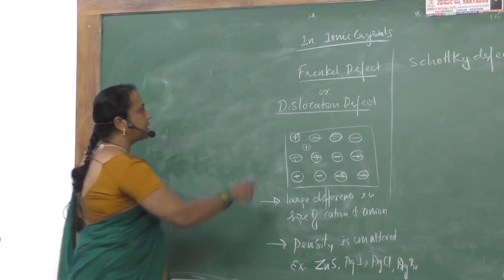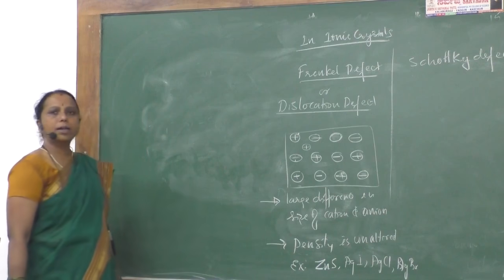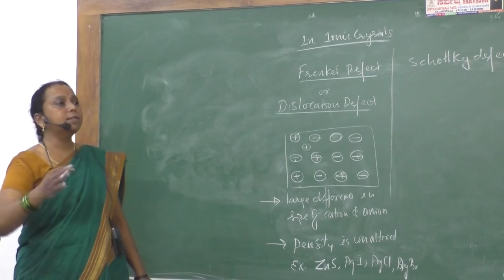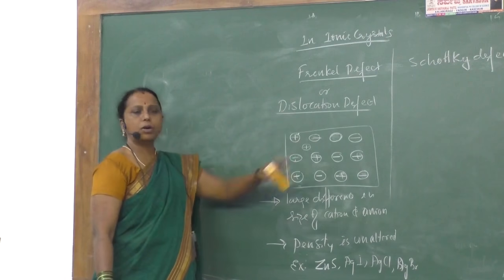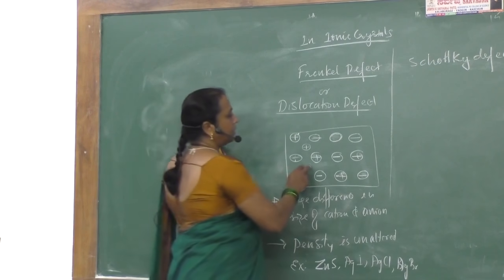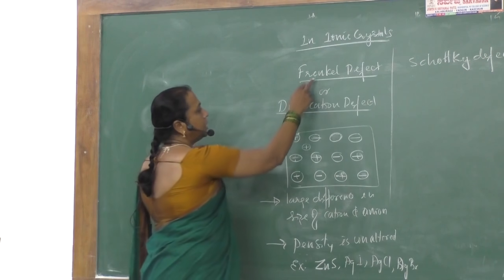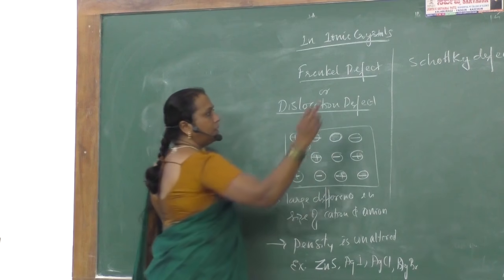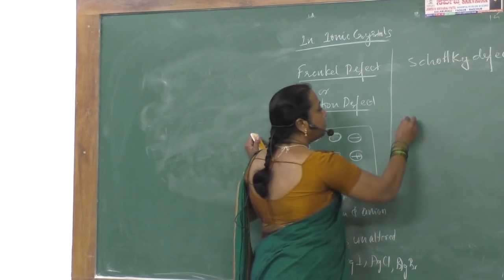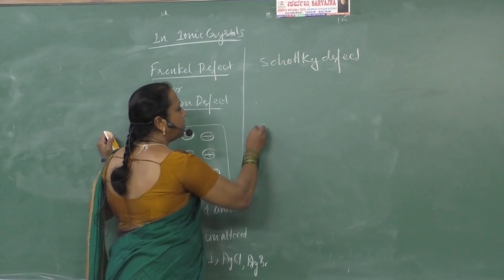In all these crystals we can see what kind of defect? Frenkel defect. So in the question we are discussing the differences between Frenkel and Schottky defect. Let us take up the definition of the Schottky defect. Frenkel is a dislocation defect. What is Schottky defect? Schottky defect is nothing but missing of particles, an equal number of cations and anions from the